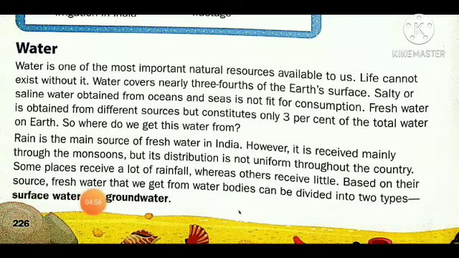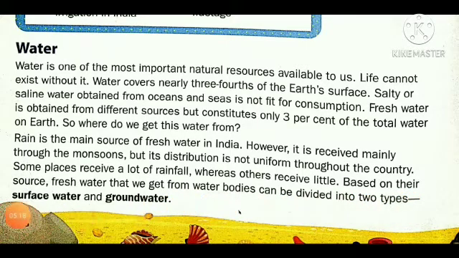Based on their source, the fresh water that we get from water bodies can be divided into two types, and these two types of water bodies are available on the Earth, created by the rain.